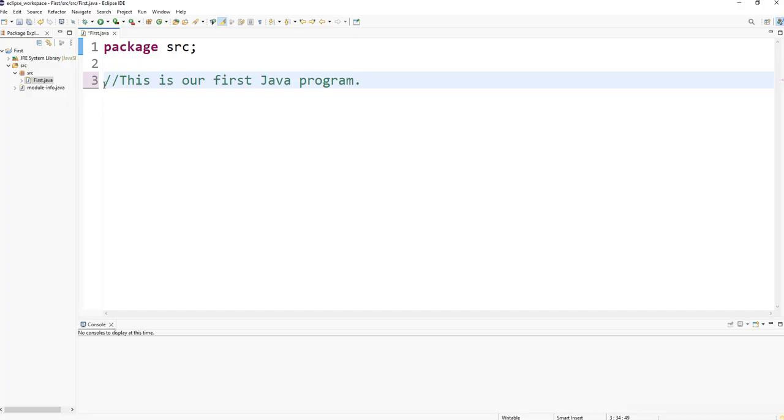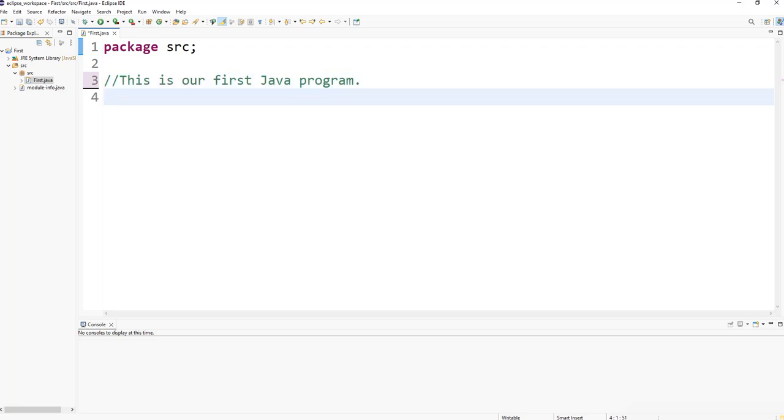So, in the third line, you can see a single-line comment. It is very important to understand that when you compile and run your program, the compiler ignores all comments, single-line or multi-line, because these comments exist only for programmers or for people who will read your source code.